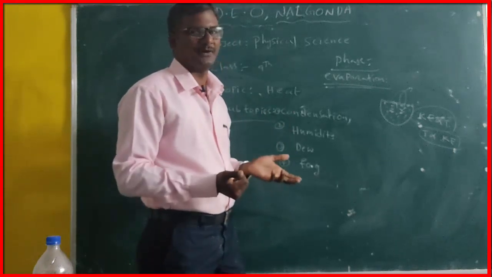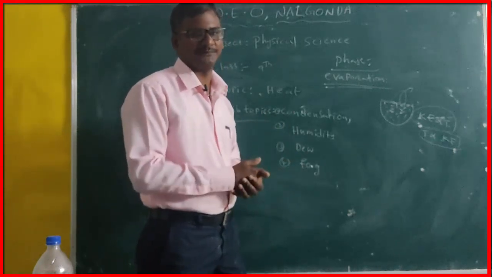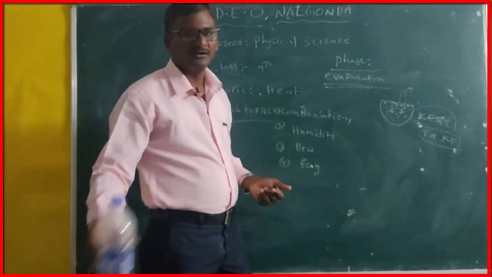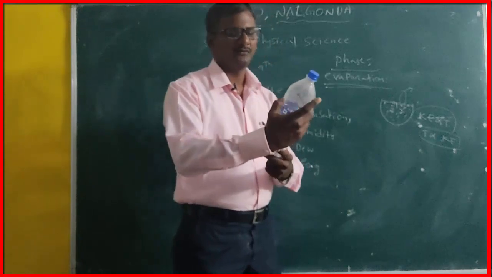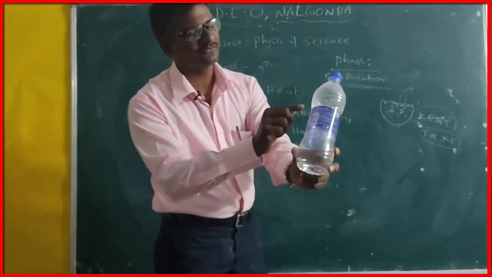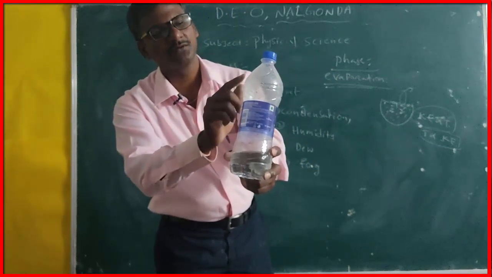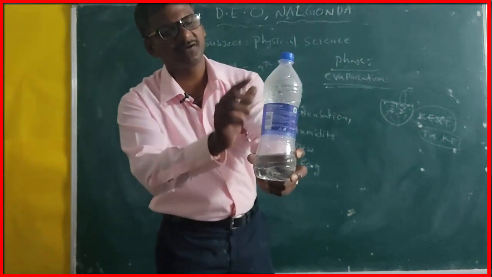We will explain with the help of day-to-day life general experience. Once you see, children, it is a water bottle. On the outside of the water bottle, a number of droplets are present.